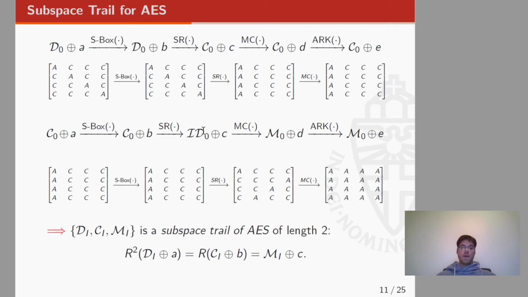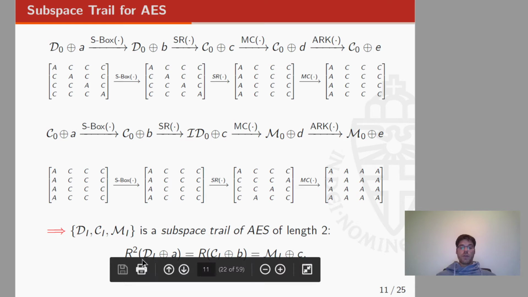So the collection of subspaces, which are the diagonal space, the column space, and the mixed space, is a subspace trail of AES of length 2, because each coset of the diagonal space is mapped into a coset of the mixed space after 2 rounds.